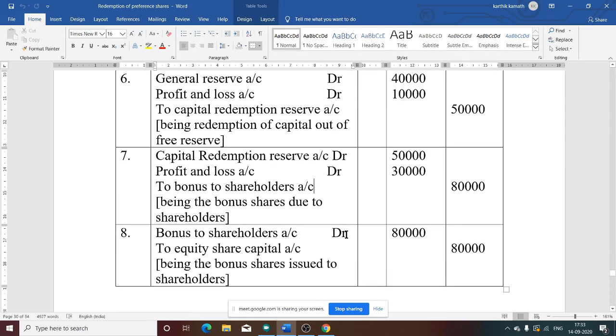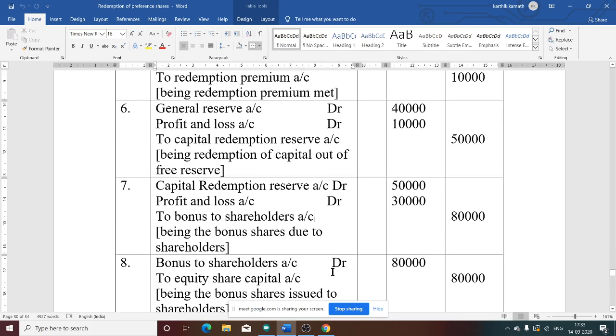Last journal entry: bonus to shareholders, debit to equity share capital. Why equity share capital? Usually that is bank to equity share capital, but here bonus shares are given. That is why bonus to shareholder account to equity share capital account, 80,000, being the bonus shares are issued to shareholder.